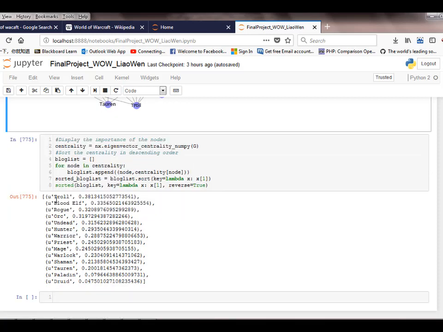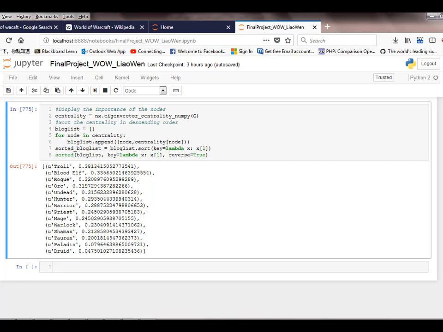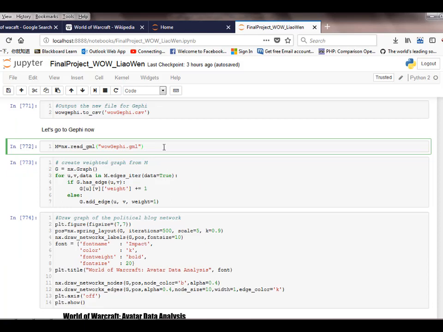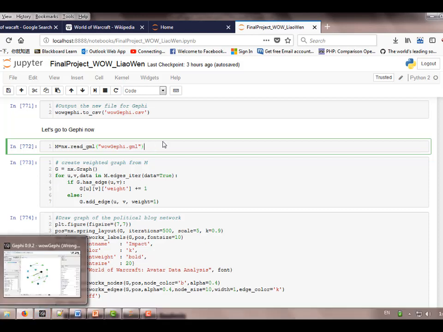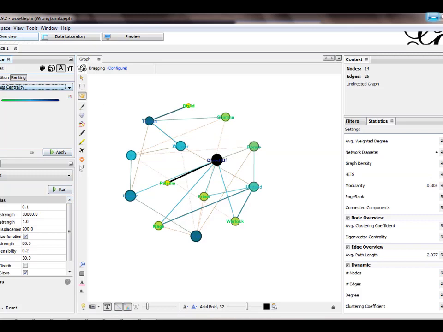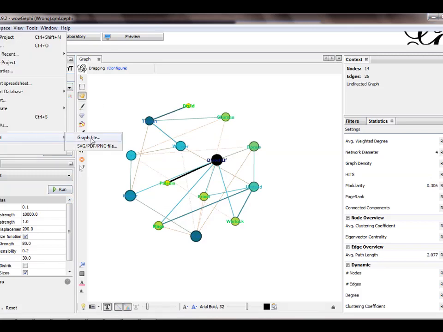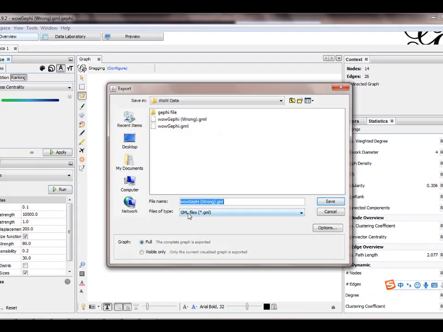We can see from here, Blood Elf still has a high rank, but we see a troll here. So the result shows a little bit of difference compared with what our bar plot produced before. It is because of some attributes being lost. During the import process, we have to pay attention to the file format, because this file, the GML file, is generated by Gephi. If we choose export Gephi file and choose the GML format, save it with this extension, we will get a file like this.